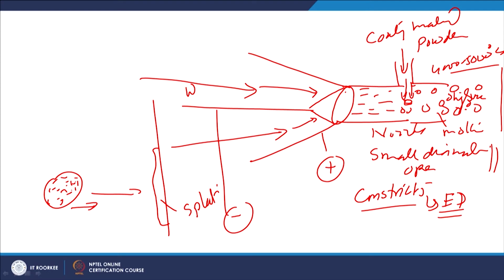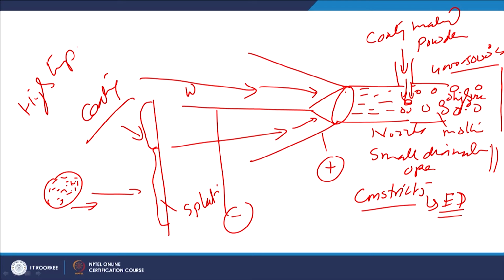So, deposition of the material splat by splat onto the surface of the substrate, after solidification, leads to the development of the coating. Since the temperature is quite high, it can be used for developing coatings of high temperature materials. So, this is the basic principle of the plasma spray process. Basically, the plasma forming gas is allowed to flow through the arc so that the plasma is created, and this plasma is forced to pass through the nozzle, where it is constricted.